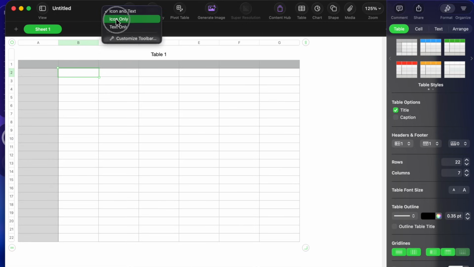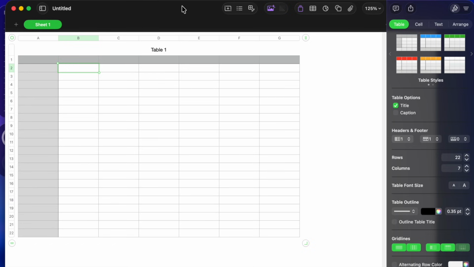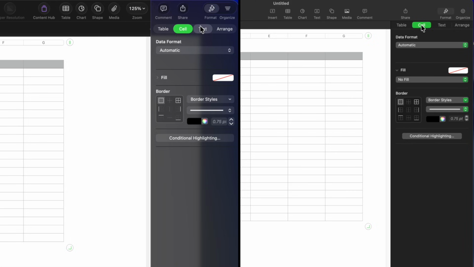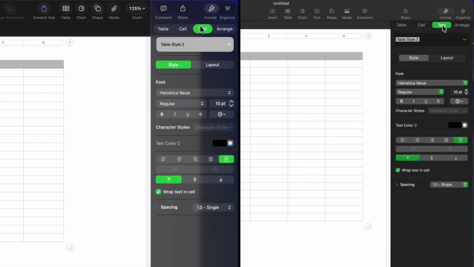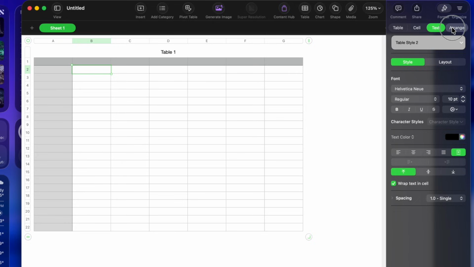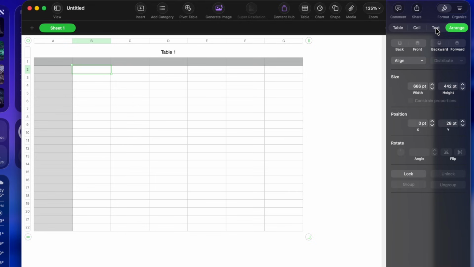Also, sometimes you might see icon only like this, where I recommend doing the icon and text feature. It gives you some more information in there. But relatively, if I go through certain sections, like cell, it looks relatively the same. If you go to text, and again, I'm showing you side by side of the old Numbers, which, by the way, is not replaced by the new one. We already talked about that in our previous Apple Creator Studio video, that the Numbers app is a separate app. Arrange is the same, but you can see the bubble texture is a little different. So relatively, you're getting the same stuff, just in different sections. Please be aware of that.